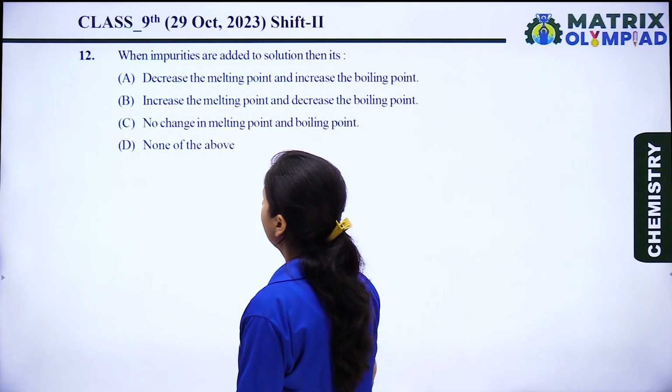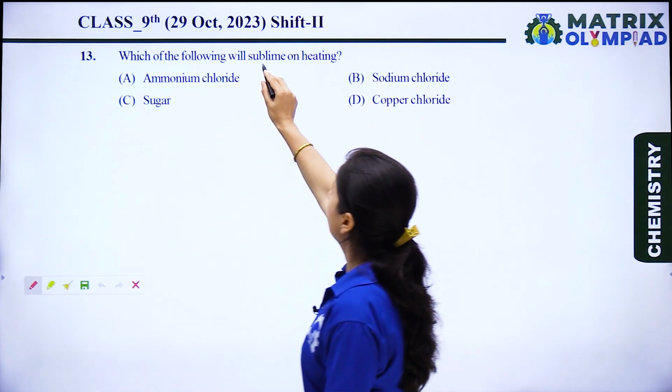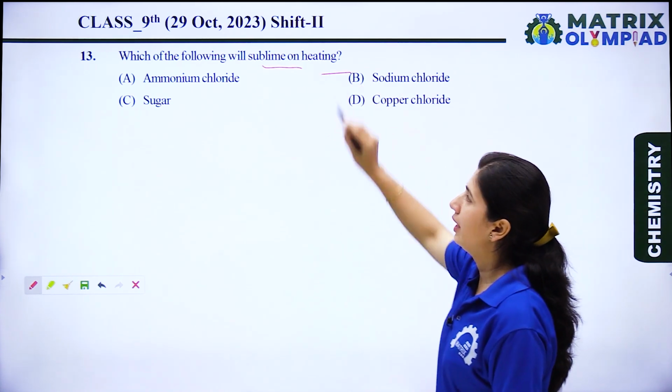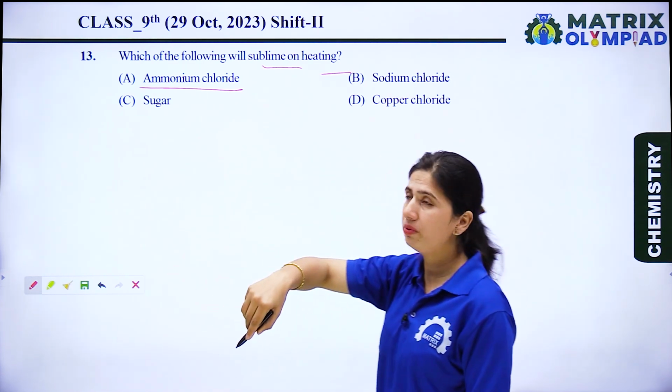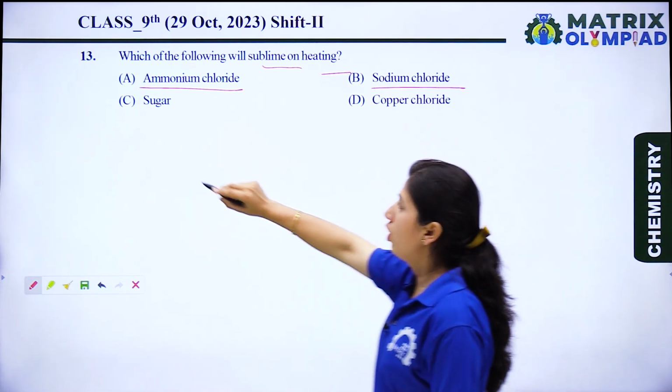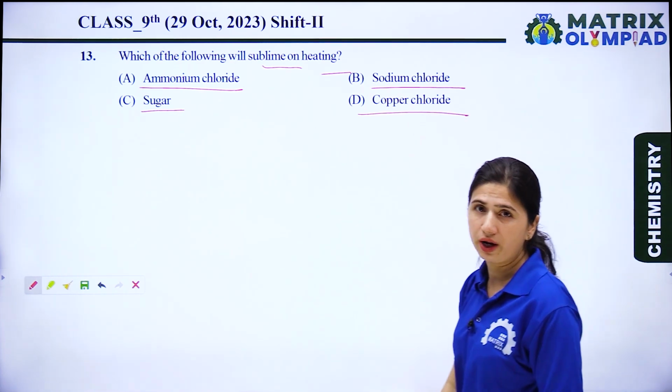Now let's see the next question. The next question is, which of the following will sublime on heating? Option A is ammonium chloride. Option B is sodium chloride. Option C is sugar. And option D is copper chloride.